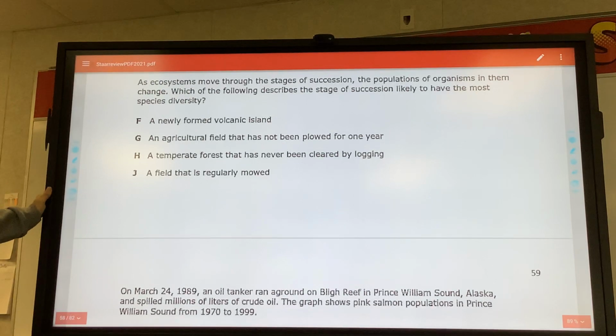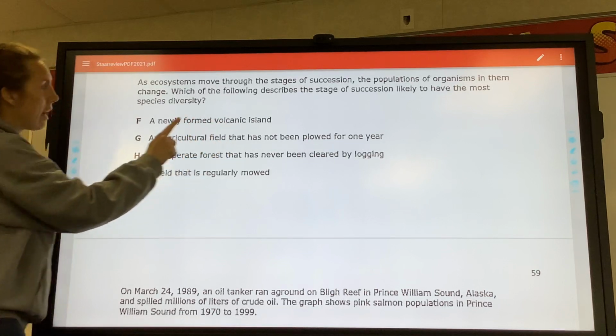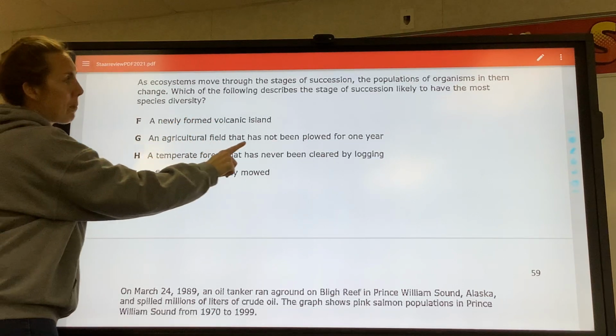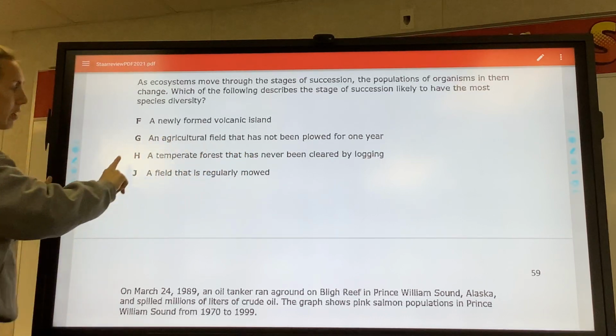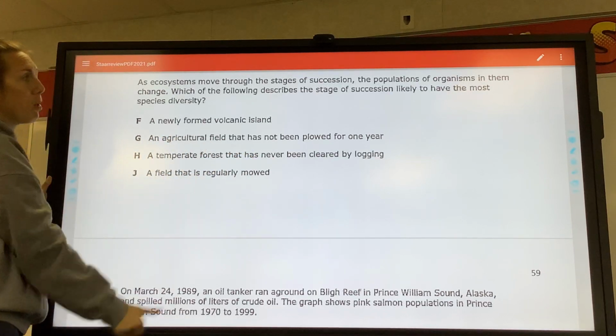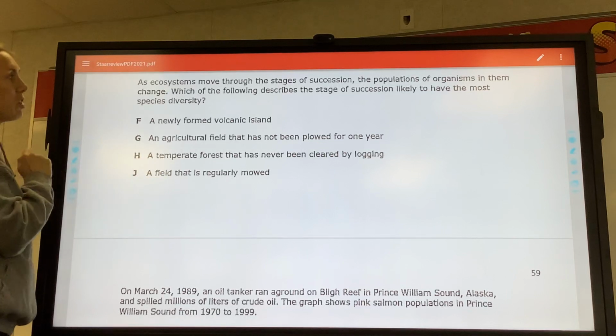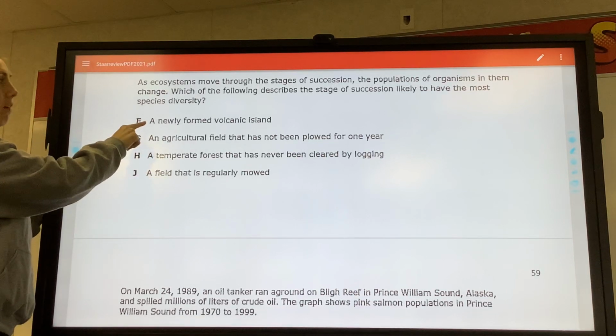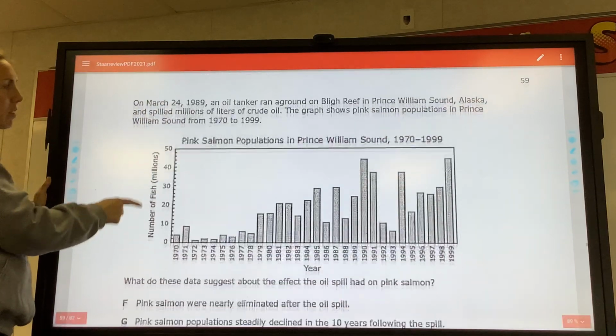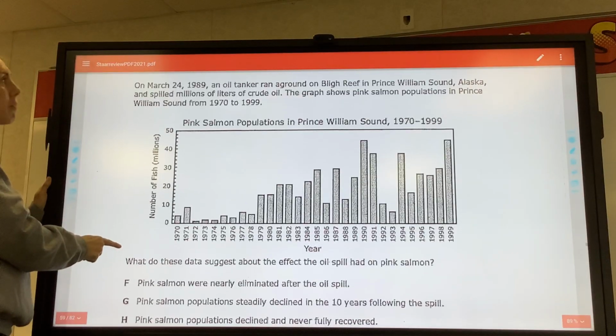As ecosystems move through the stages of succession, the populations of organisms change. Which of the following describes a stage of succession likely to have the most diversity? A newly formed volcanic island, a field that has not been plowed for a year, a temperate forest that has never been cleared, a field that is regularly mowed. Most diversity, H, good. Which is least diversity? F, sorry. Volcanic island, good. That probably is primary succession.